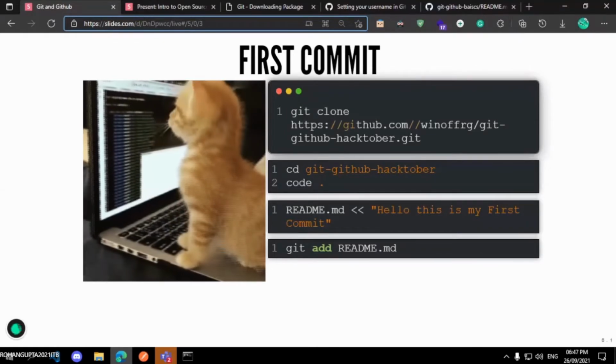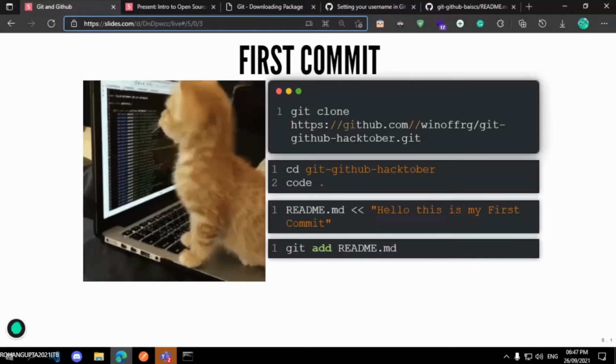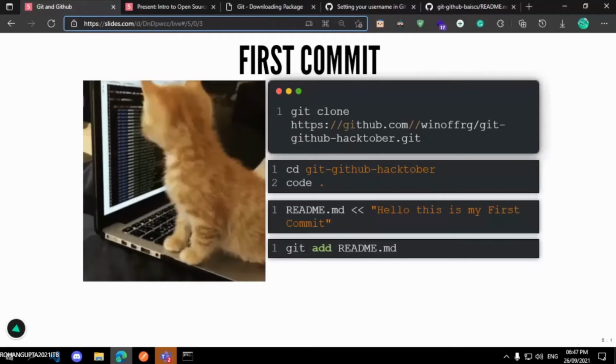The commands are here for your reference. In case you have opened this slide in your browser, you can see the commands, or you can use the same commands.